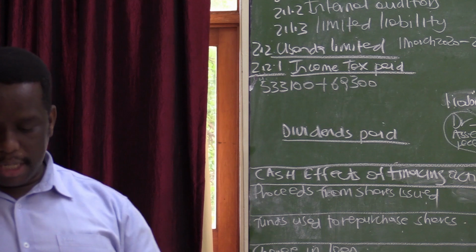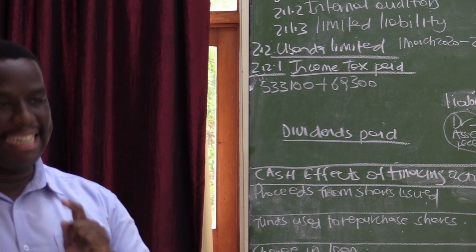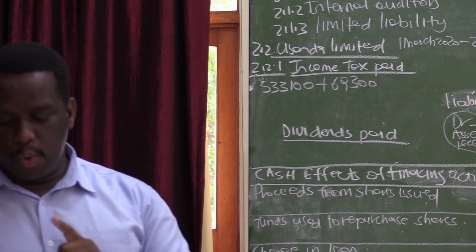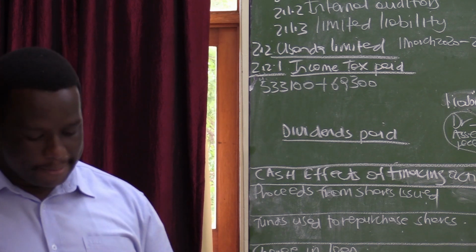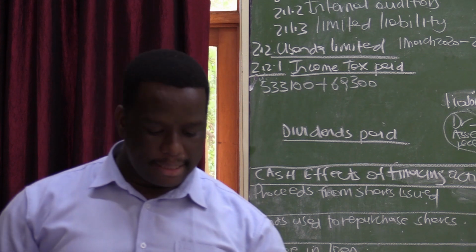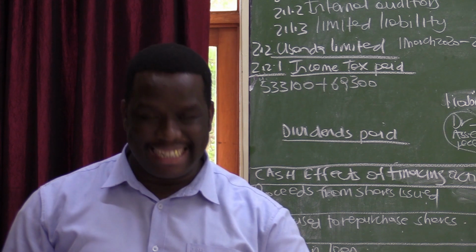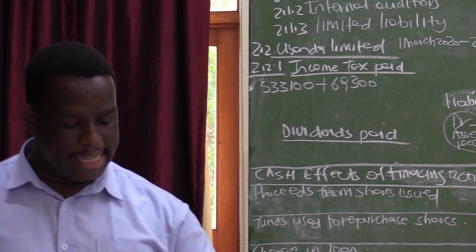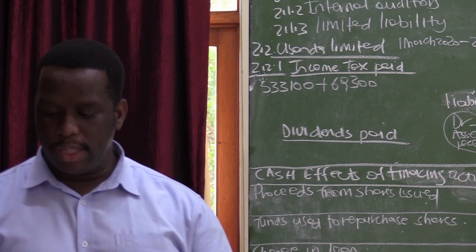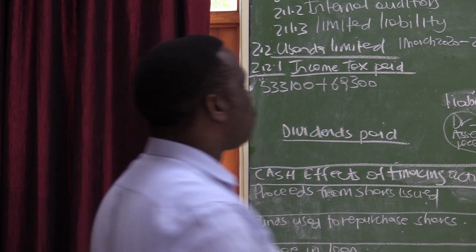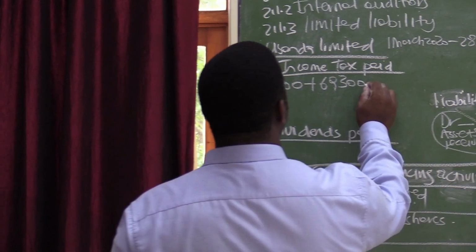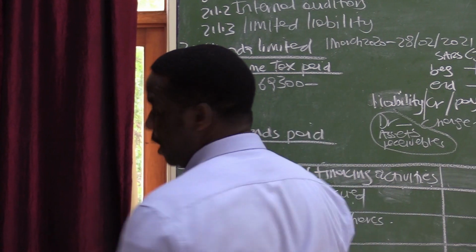So the total amount that was supposed to be paid to SARS was 602,400. But for the mere fact that there is a balance that we are still owing at the end to SARS, which is 19,800, it means we did not pay this full amount of 602,400. And hence, that is why we are following this formula, that we need to subtract the amount owing at the end.